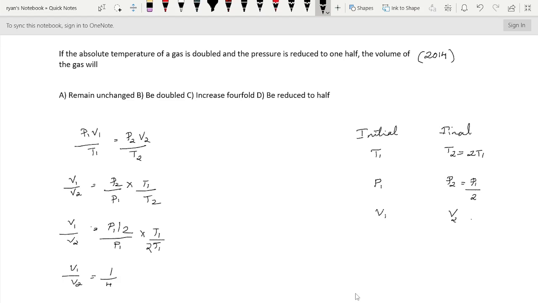Therefore, we know that the initial volume is 1 and the final volume is 4. Now we can check the options. Option A, remain unchanged, is wrong. Option B, double, is also wrong, and option C is increases fourfold. Therefore, V2 is equal to 4 and C is the correct option. D is also wrong.